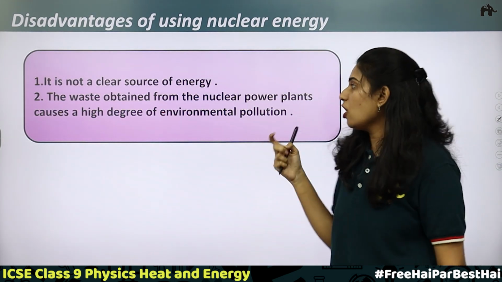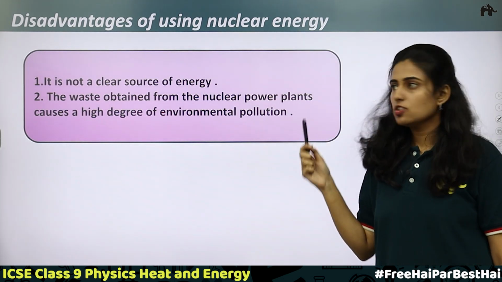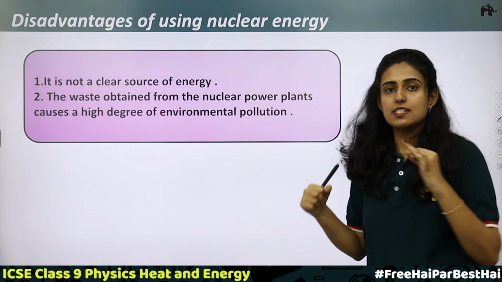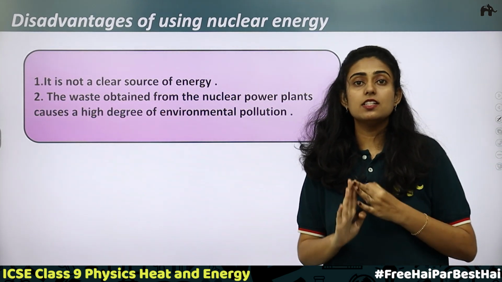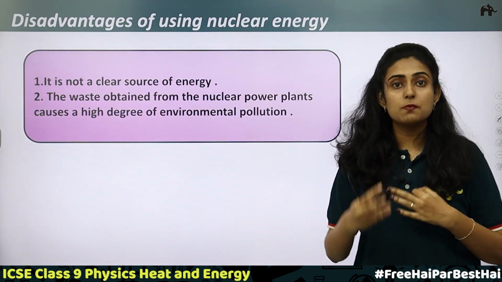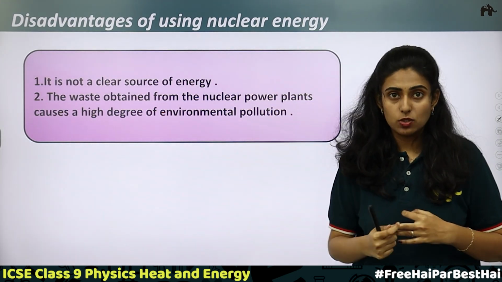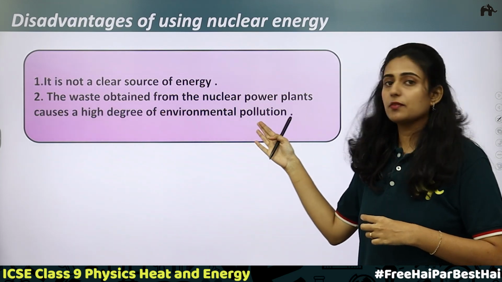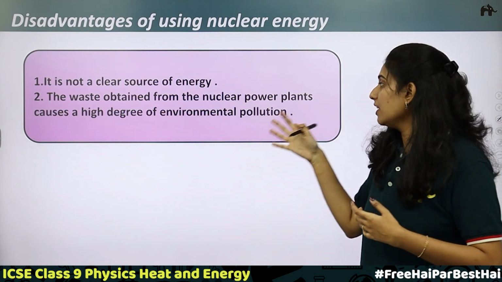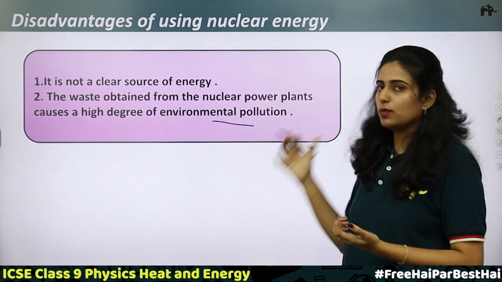Second is, the waste obtained from nuclear power plants causes a high degree of environmental pollution. When we discussed the cases of solar energy, wind energy and hydro energy, they don't cause any pollution. But this is not the case with nuclear energy. It causes pollution because of the radiations. The nuclear waste that is produced cannot be disposed of easily. It decays over time, and it can cause more environmental pollution.